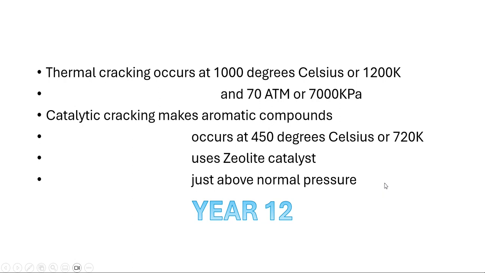Thermal cracking occurs at 1000 degrees Celsius, or 1200 Kelvin, and 70 atm of pressure, or 7000 kilopascal. Catalytic cracking makes aromatic compounds and occurs at 450 degrees Celsius, or 720 Kelvin. It uses a zeolite catalyst and just above normal pressure.